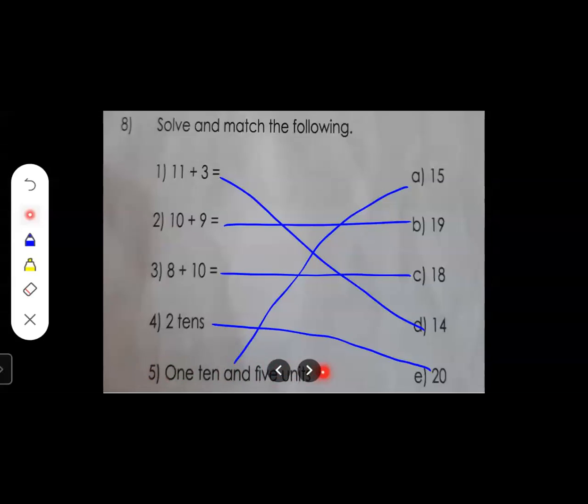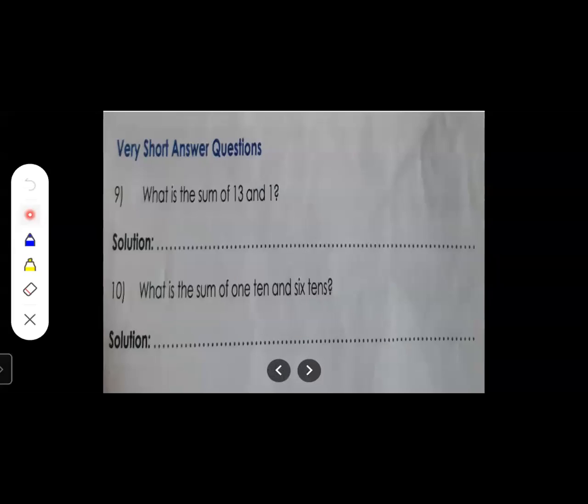1 ten and 5 units is equal to 15. So students, what have we learned over here? Here we have learned match the following. We have solved the sum first, then we have matched it to the correct answer. Okay. Now let's move further to the next one.